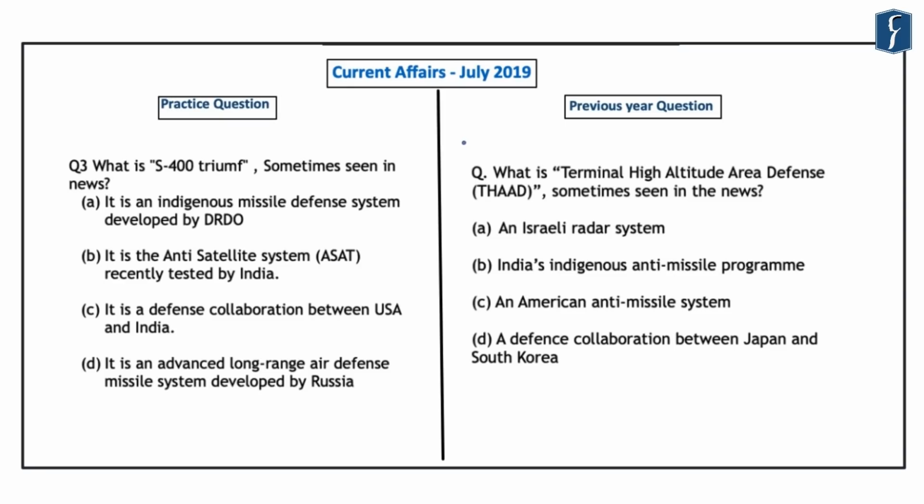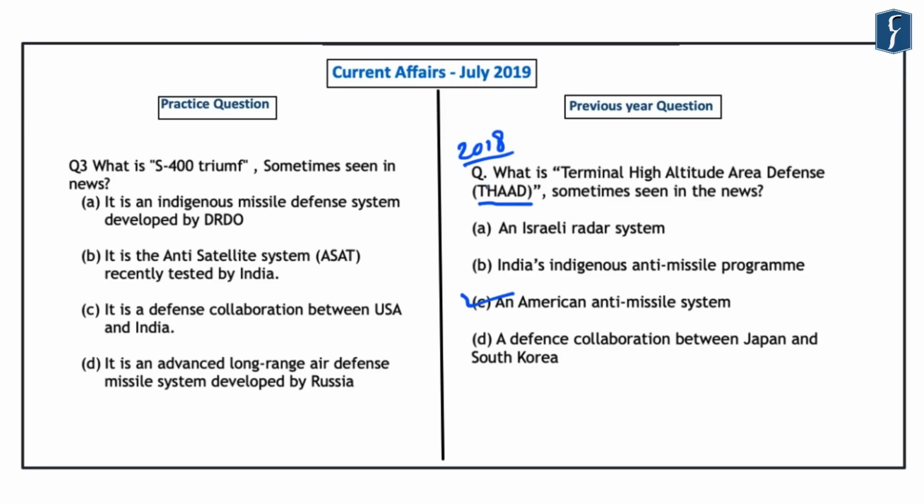Now, the third question is based on the question that was asked in the prelims of 2018. And in the year 2018, the question read, what is terminal high altitude area defense, that is THAAD, sometimes seen in the news? Now, regarding the THAAD system, it should be noted that it was in the news in that year because the United States of America had deployed this anti-missile system in the Korean Peninsula because of increasing tensions between North Korea and South Korea. And here the correct answer was C, that is, it is an American anti-missile system.